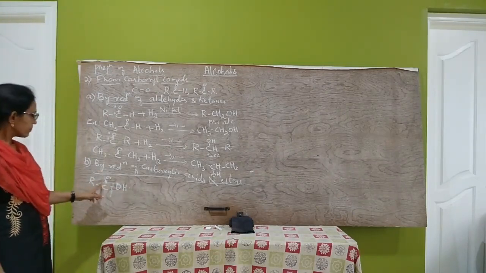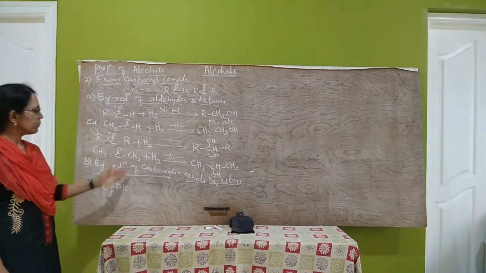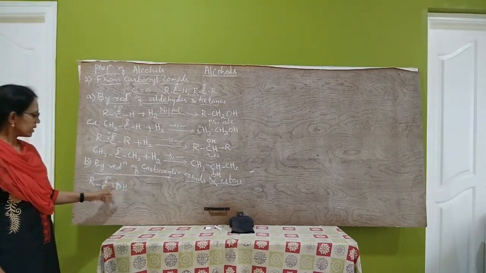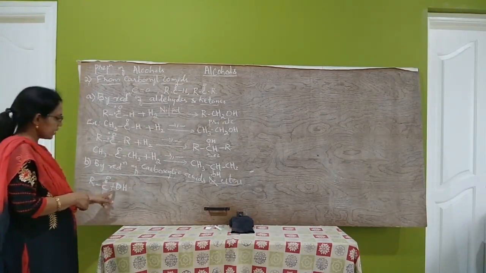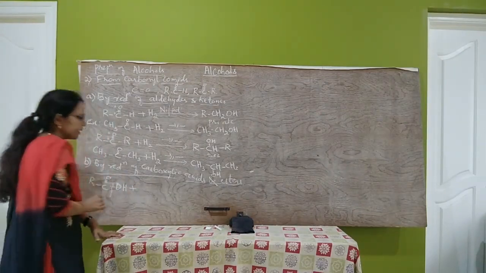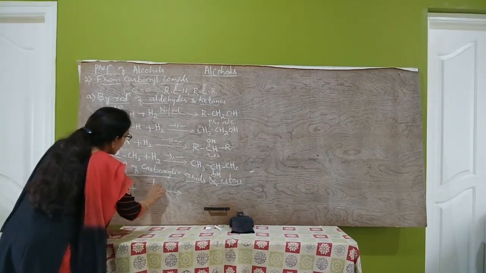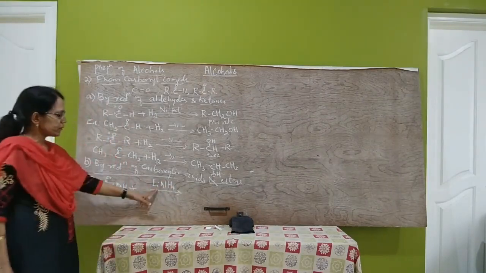See here, this carboxylic acid cannot be reduced easily by mild reducing agents. So it is reduced by a strong reducing agent, that is lithium aluminium hydride, LiAlH4. It is a strong reducing agent.